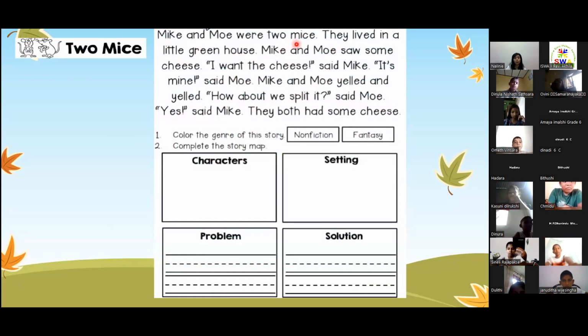Mike and Mo were 2 mice. They lived in a greenhouse. Mike and Mo saw some cheese. I want the cheese, said Mike. It's mine, said Mo. Mike and Mo yelled and yelled. Could we split, said Mo. Yes, said Mike. They both had some cheese.